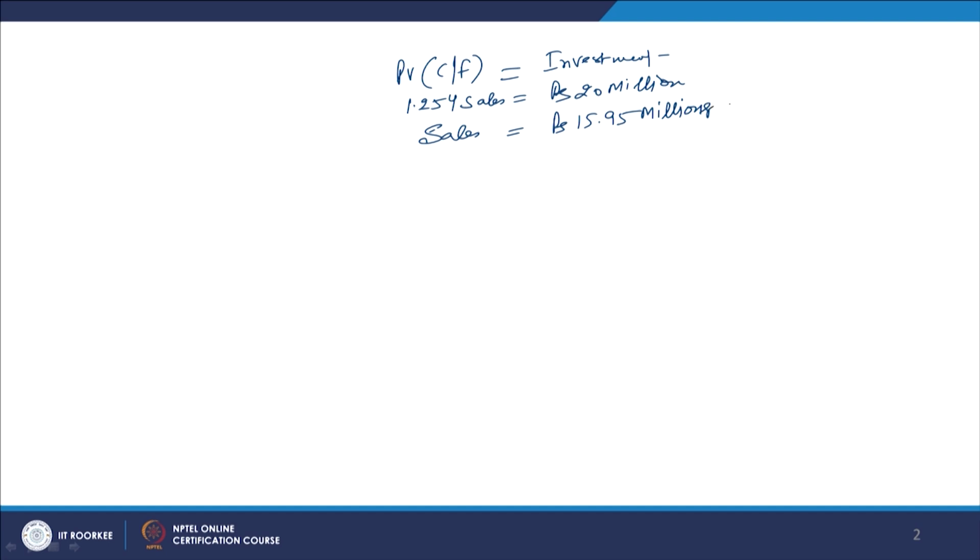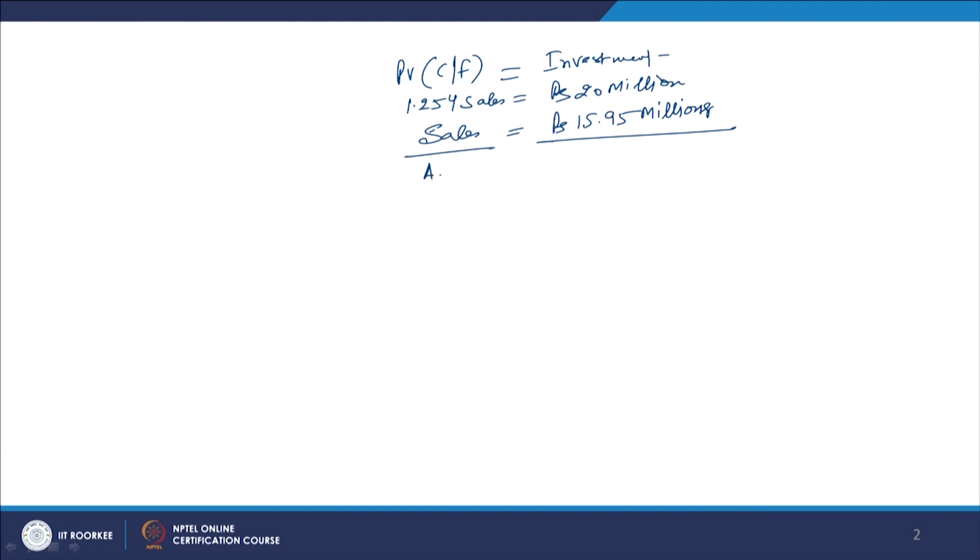This figure of 15.95 millions is the sales, and it is the financial break-even point: the amount of sales which will take the NPV of the project to the 0 level is 15.95 millions.